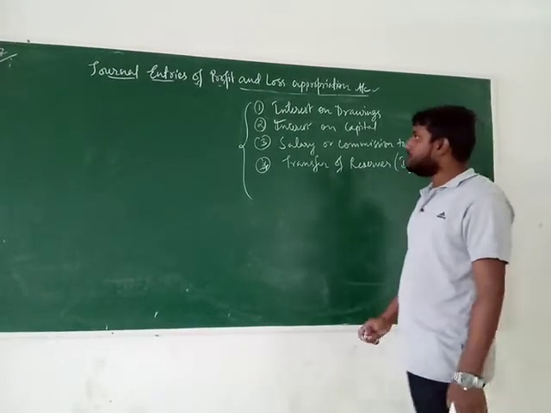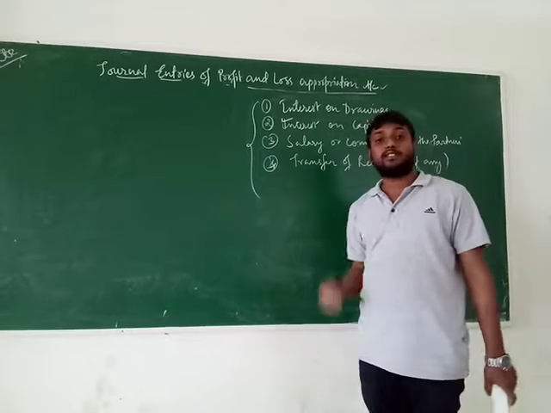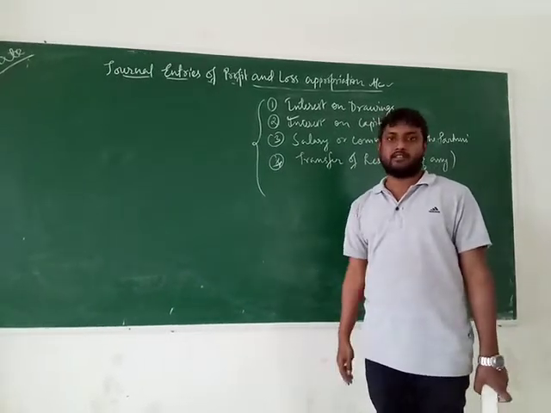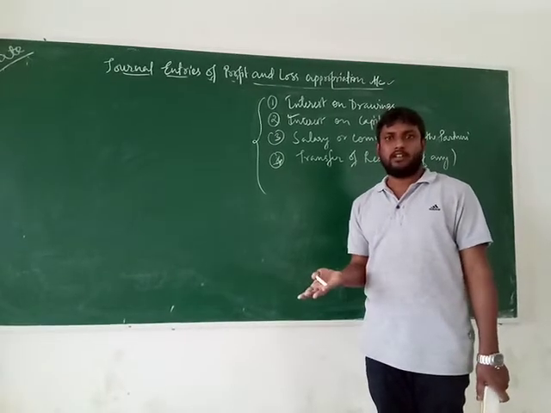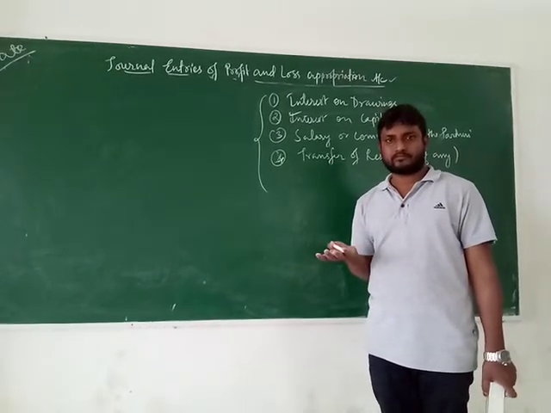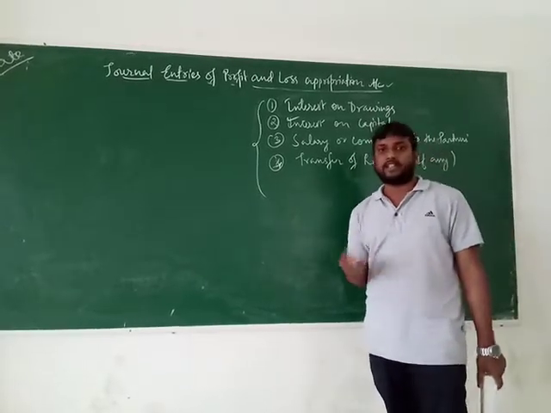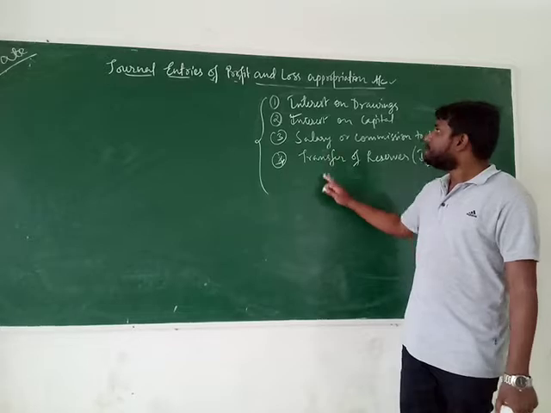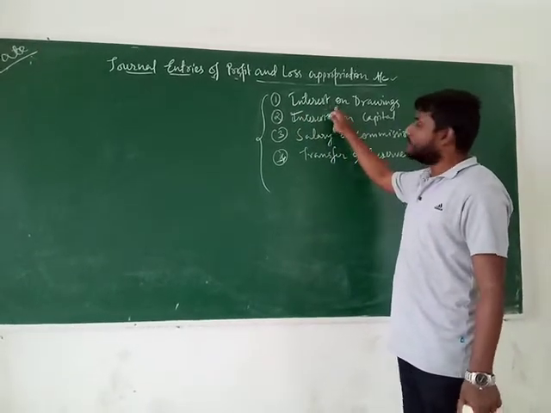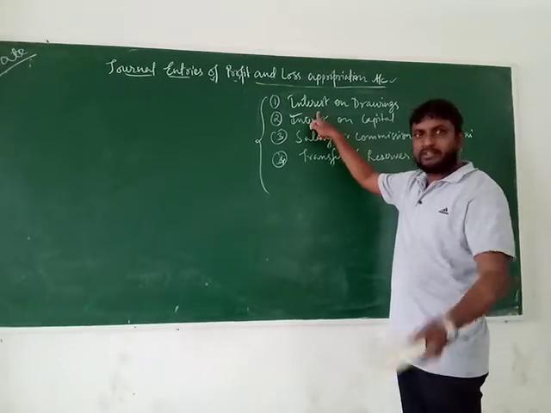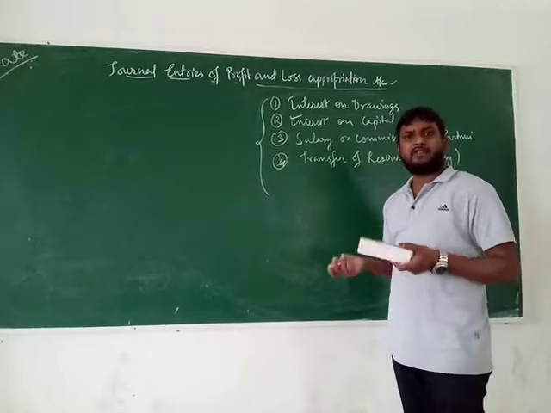Clear? As we all know, the profit and loss appropriation account is the extension of the profit and loss account. Normally the profit and loss account follows which account? Nominal account. Debit all expenses or losses, credit all incomes and gains. Now you have to think which item will be considered as income for the business, and which item will be treated as a loss or expense for the business.